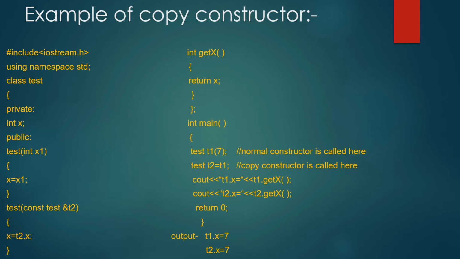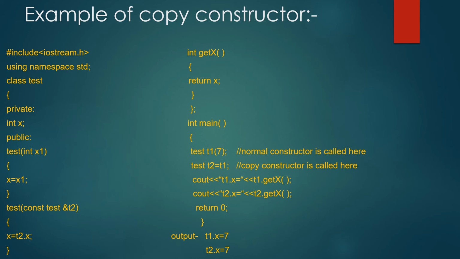In the main function there is an object of class test called t1. There is a value associated with this object. This is a parameter. And in the main function is another object of class test called t2. This is initialized by using the t1 variable. And the copy constructor is called here: test t2 equals t1. And at last, the get function is called with respect to t1 and t2 to get the value of x.